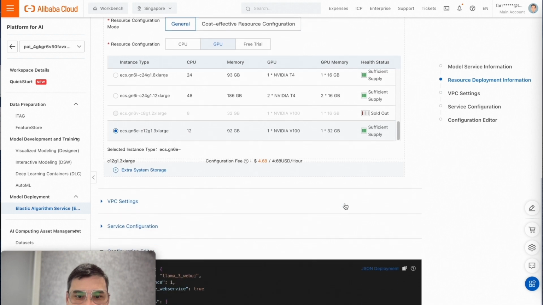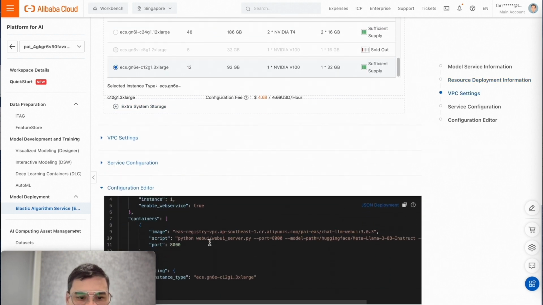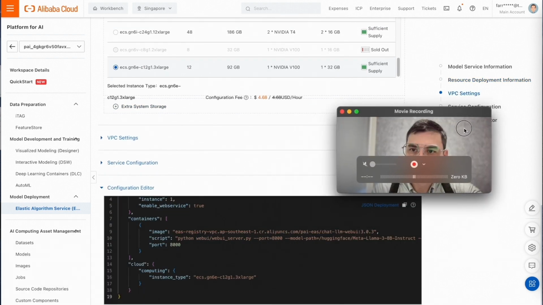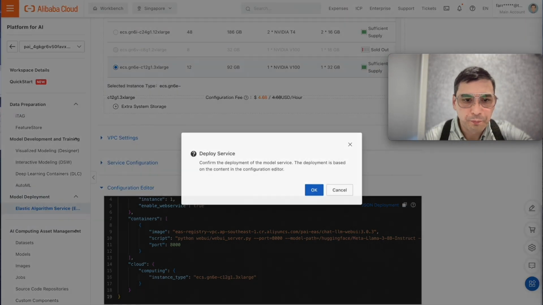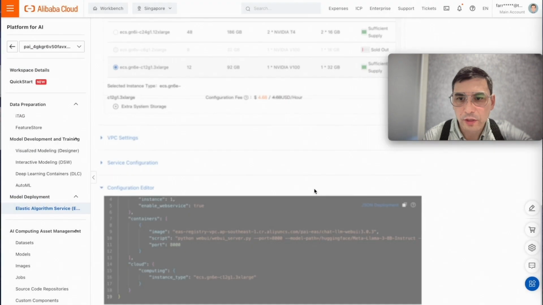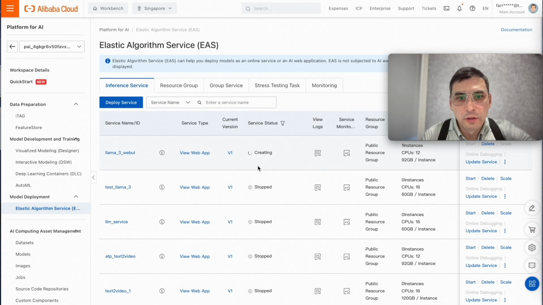Run it, and that's all. We need to press Deploy. Press OK. So deployment takes 5 to 10 minutes. We will be back after deployment is finished.